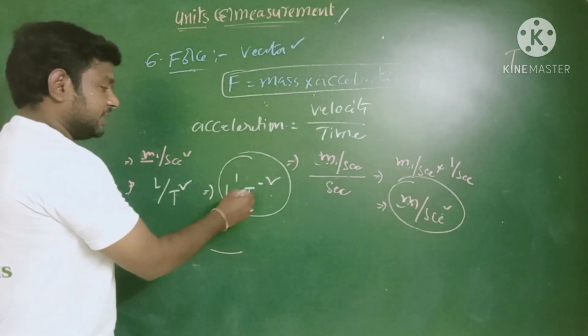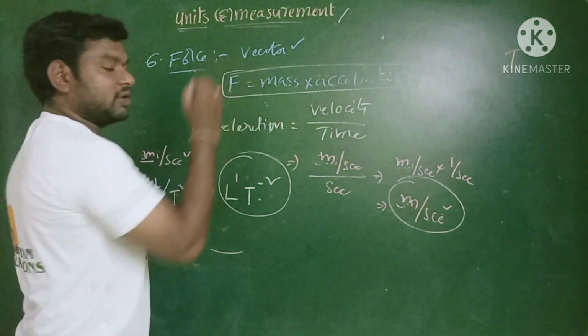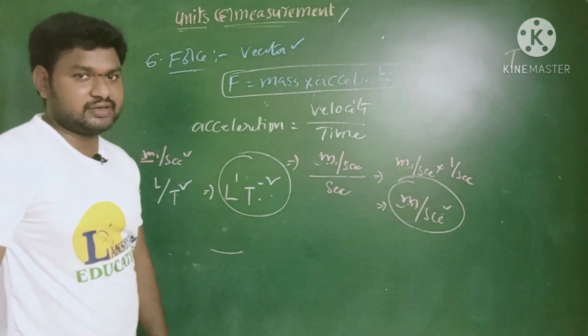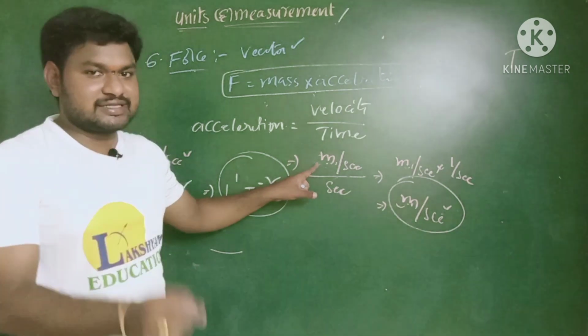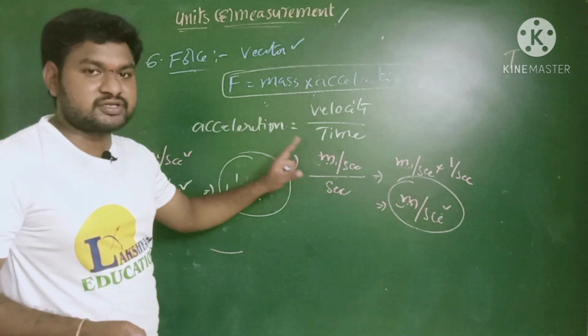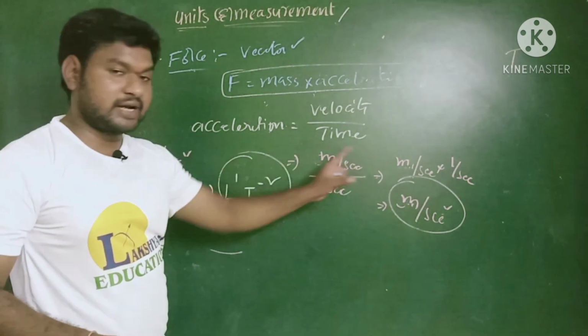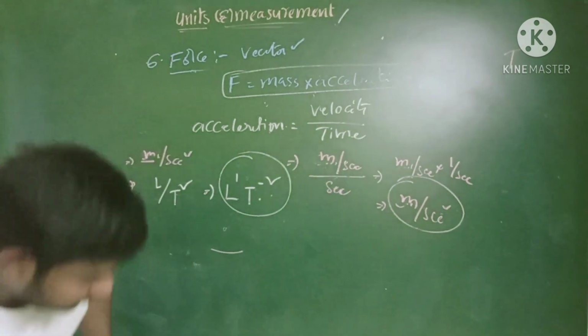That means L power 1 T power minus 2. This is the dimension formula for the acceleration. Is it clear? Okay. So in this expression we use only SI units. That's why I replace centimeter with meter here, right? Okay. Now we go along with force.